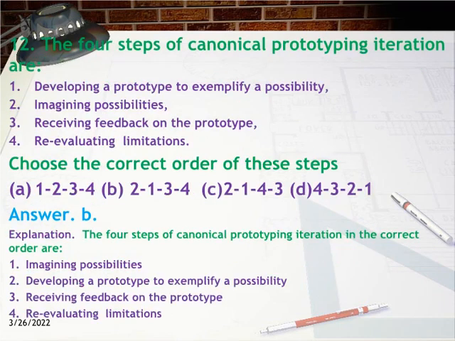12. The four steps of canonical prototyping iteration are: 1. developing a prototype to exemplify a possibility, 2. imagining possibilities, 3. receiving feedback on the prototype, 4. re-evaluating limitations. Choose the correct order of these steps. A. 1, 2, 3, 4. B. 2, 1, 3, 4. C. 2, 1, 4, 3. D. 4, 3, 2, 1. Answer B. Explanation. The four steps in the correct order are: imagining possibilities, developing a prototype to exemplify a possibility, receiving feedback on the prototype, re-evaluating limitations.